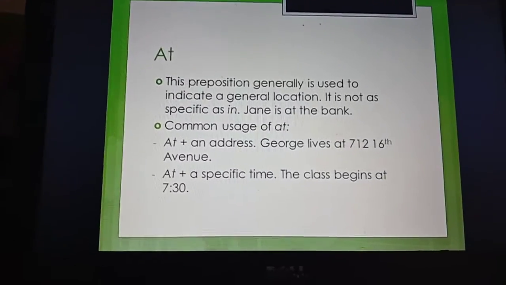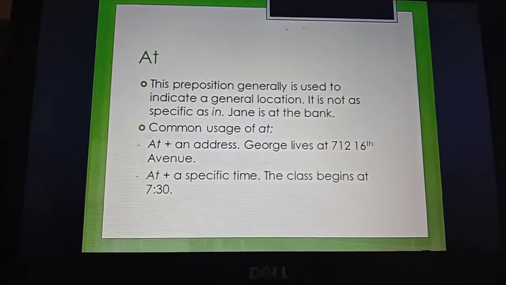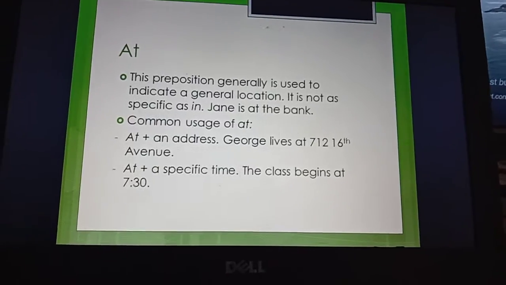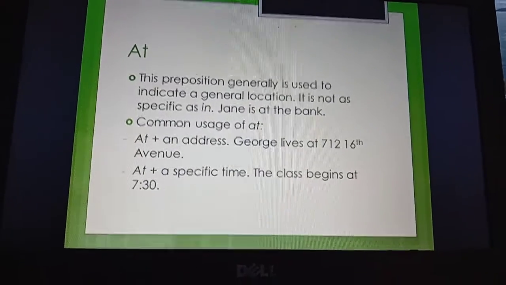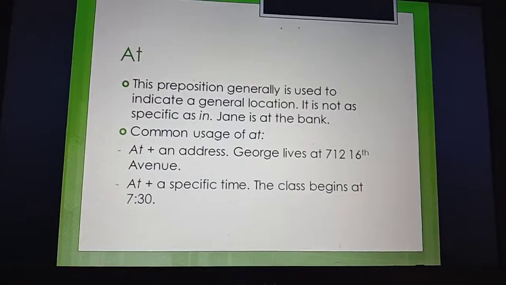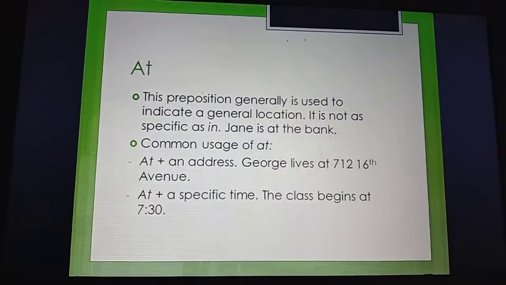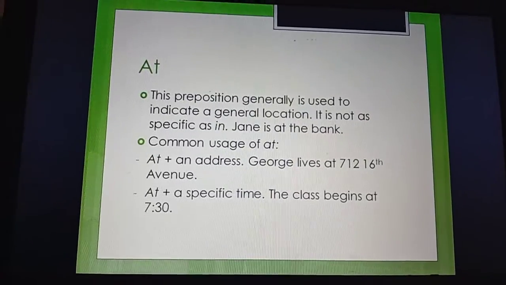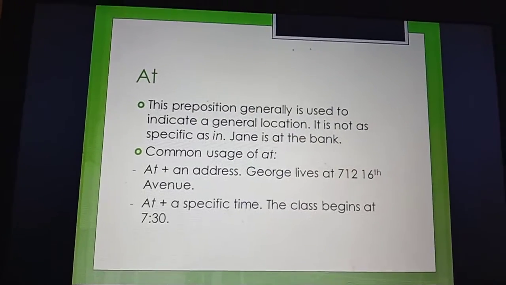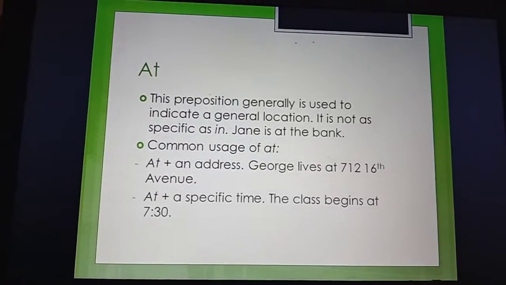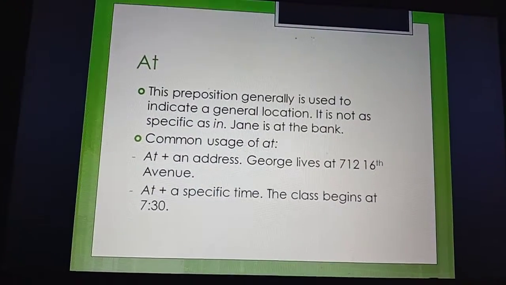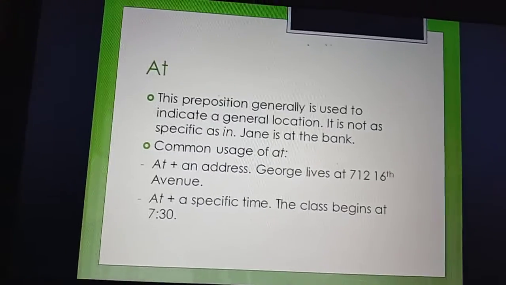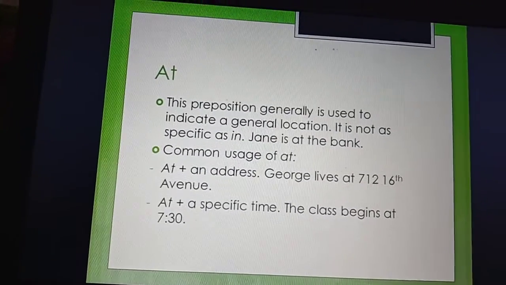Now we go to the preposition "at." This preposition generally is used to indicate a general location. It is not as specific as "in." Jane is at the bank. If you mention the name of the bank, it means you use the preposition "in," which is more specific than "at."